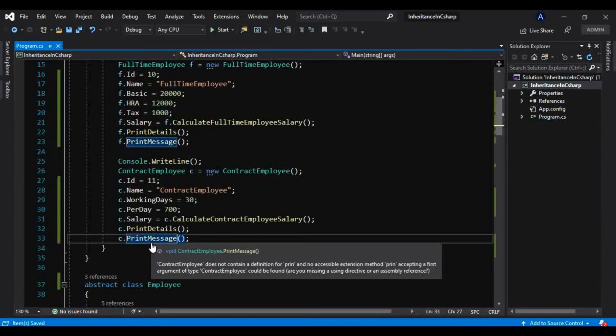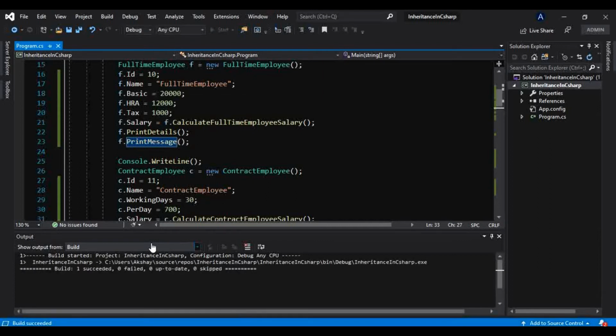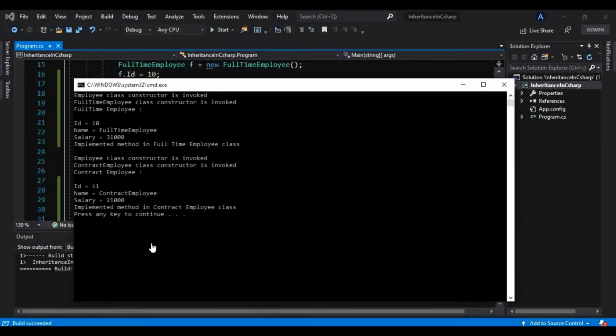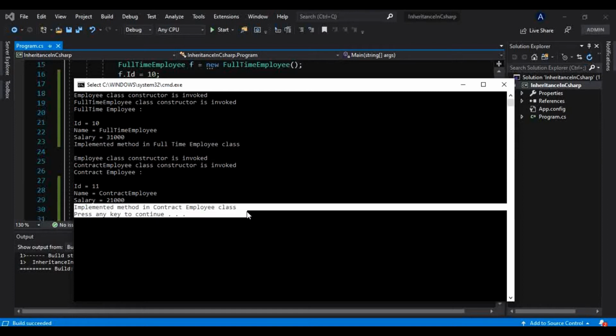Now if I run, it is working fine and giving that message. For full-time employee, implemented method in full-time employee class, and here as well, implemented method in contract employee class.